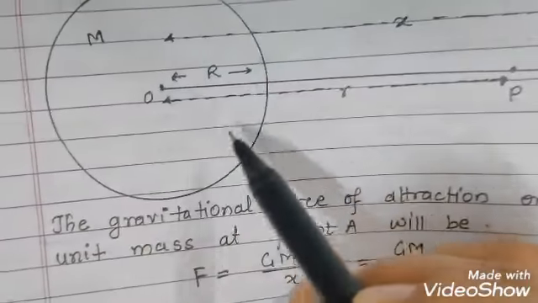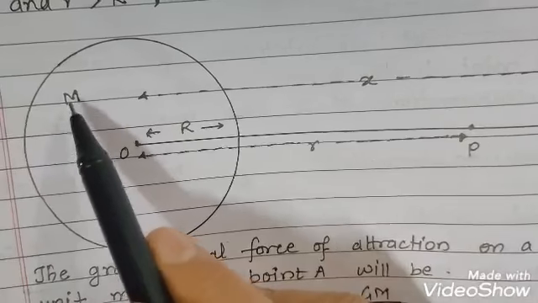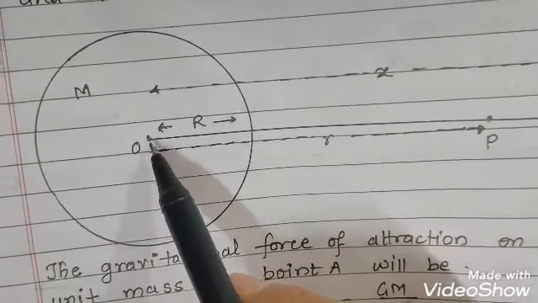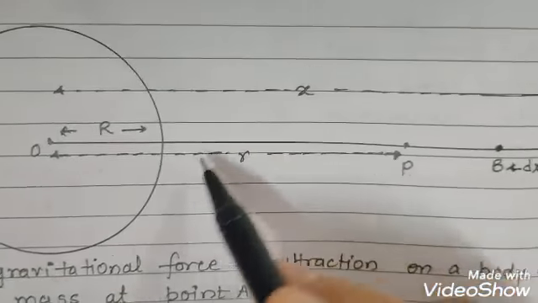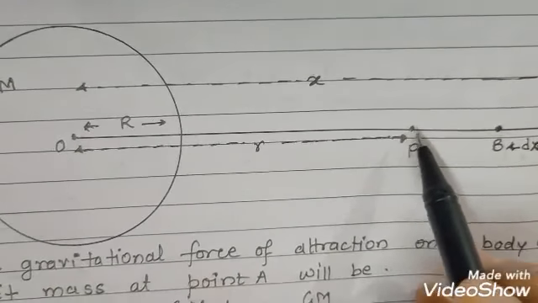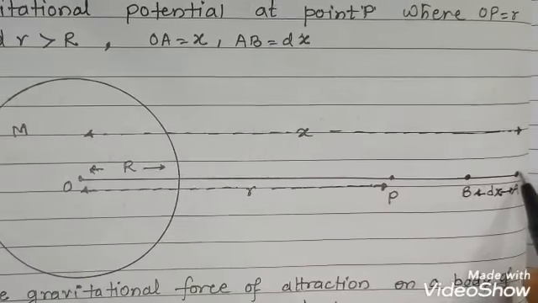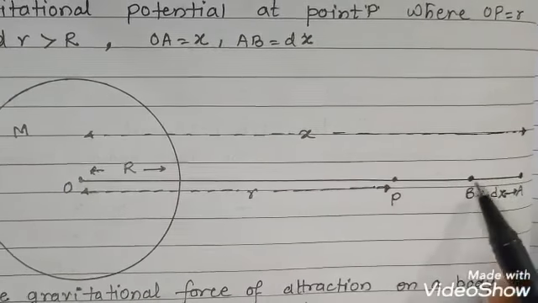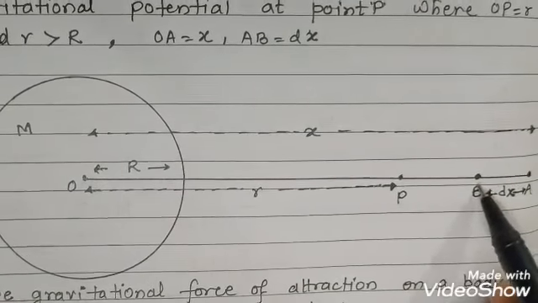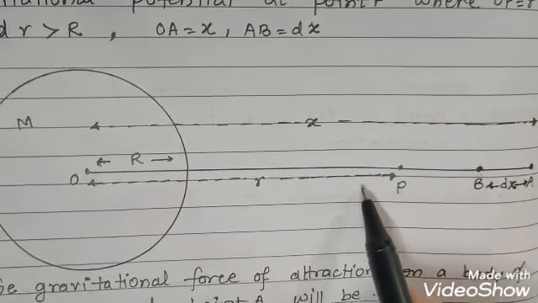This is the earth, and we are assuming the earth as a perfect sphere of radius r and mass M, and the mass M of the earth can be supposed to be concentrated at its center O. To calculate the potential energy at point P, first we'll assume that at point A, a body of mass m is kept, and that body is displaced from A to B. Whatever work is done to displace it from A to B is calculated first, and that can be integrated from infinity to r, and that will give us the potential energy.